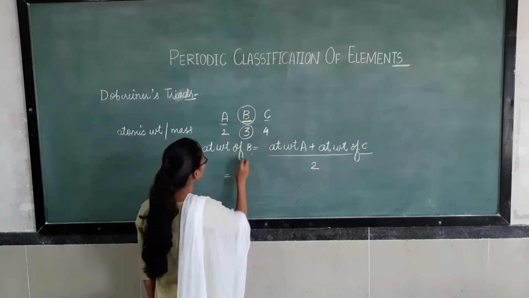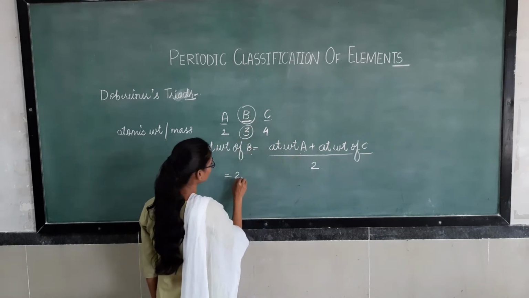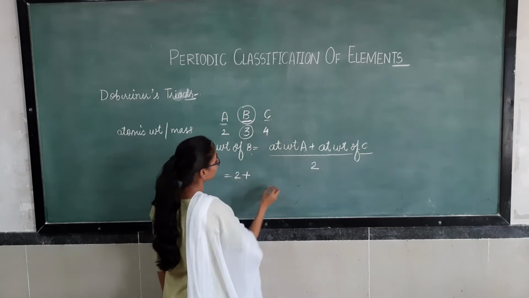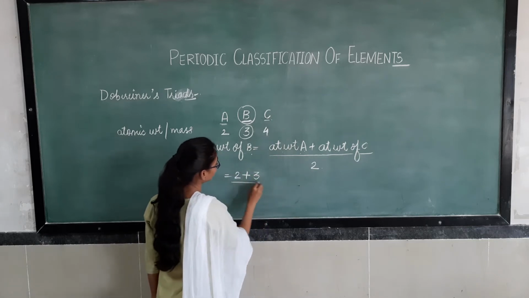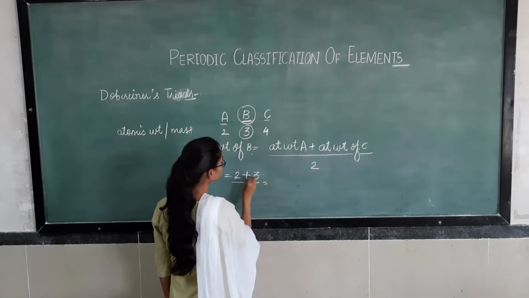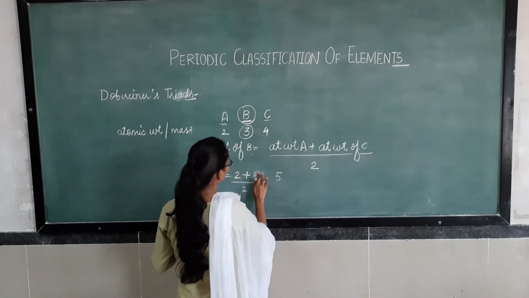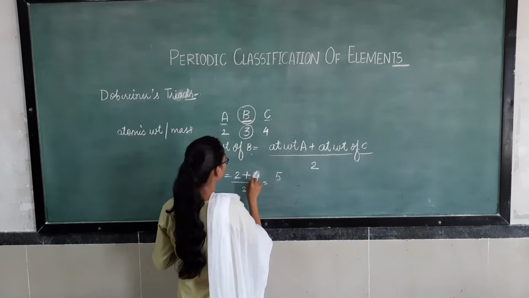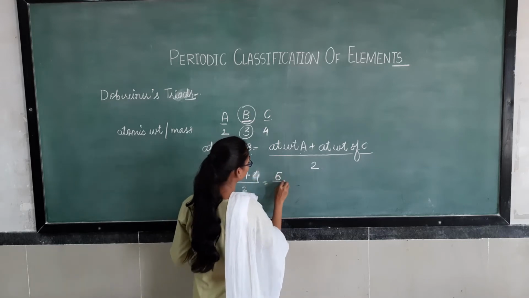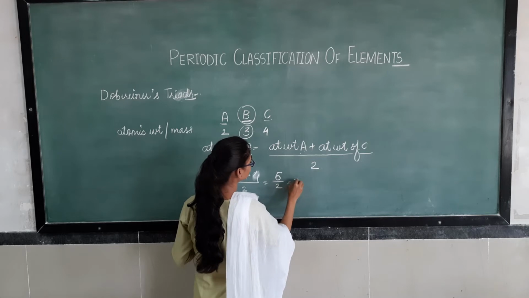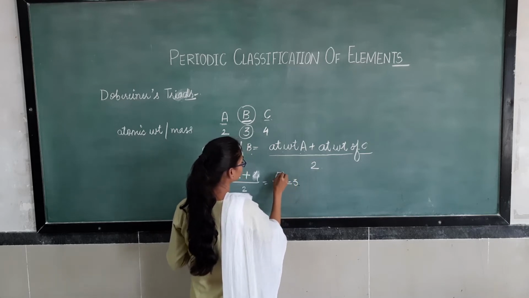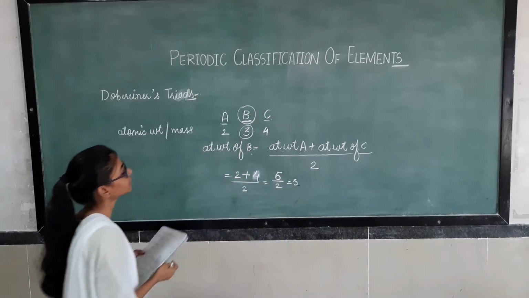The atomic weight of A is 2 plus the atomic weight of C, that is 4, divided by 2, equals 6 by 2, that is 3. So in this way he concluded this.